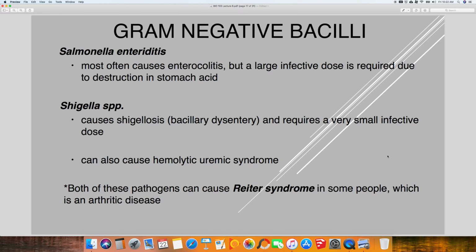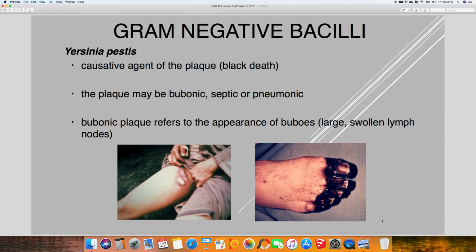Alright, then we talked about the Shigella species, which causes shigellosis, which is also known as bacillary dysentery. Okay. Remember, what makes dysentery is it's basically diarrhea with pus. Okay. And again, don't worry about Reiter syndrome. Very rare. It's just a type of reactive arthritis.